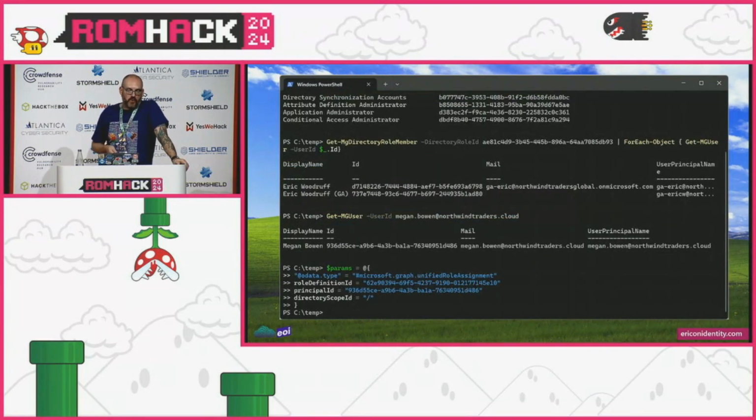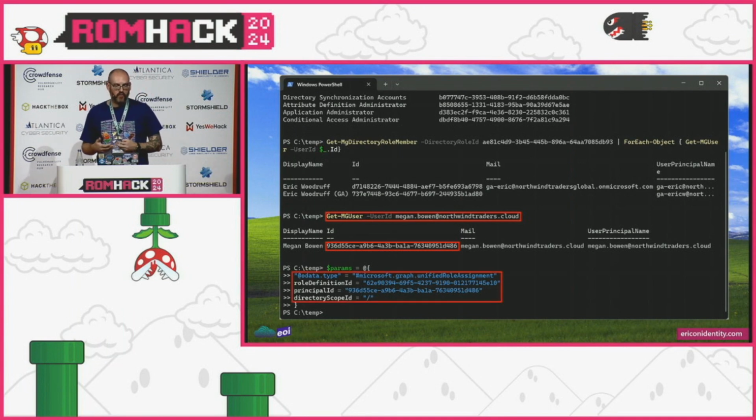So we're able to enumerate those roles, and now we can also look up users in the tenant. Our target here is just Megan Bowen. We're going to try to make her a global admin here, and we're really just interested primarily in her object ID. Because what we're going to do is basically splat into an array here the role definition ID, which represents Global Administrator, the principal ID, which is actually Megan's object ID, because Microsoft can't just be consistent with naming things, and then the directory scope ID, which is root, because you can't have a global admin that's not at the root of a tenant.